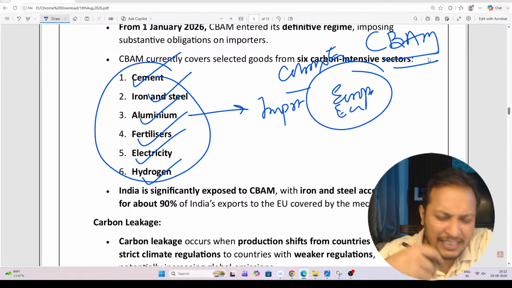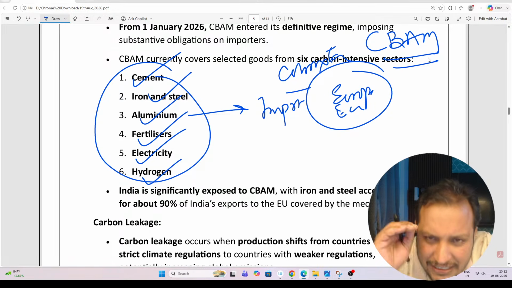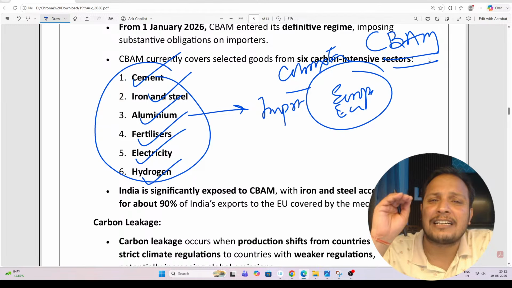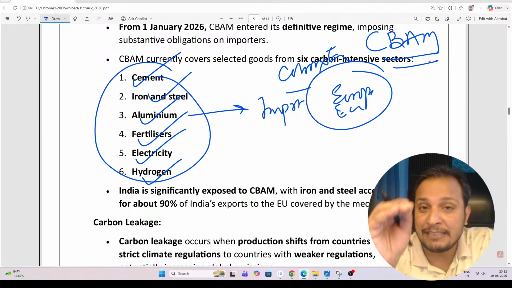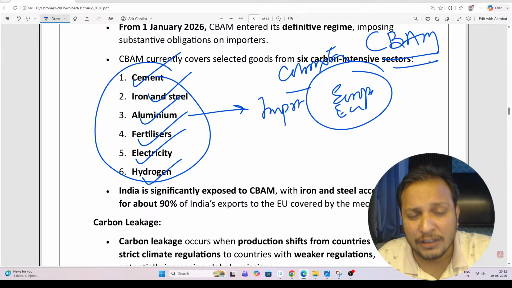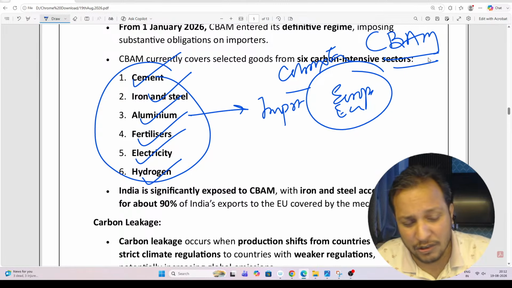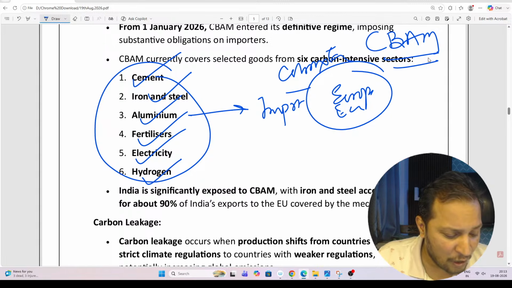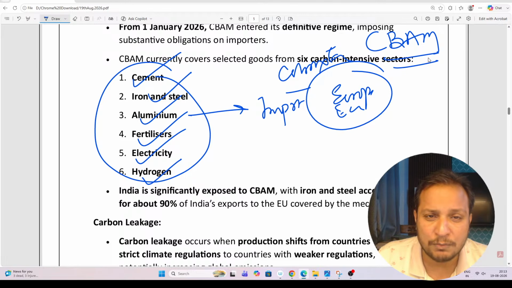Sometimes UPSC will directly ask which industries are included in the CBAM. CBAM is an initiative of the EU. Favorite theme, guys: they will give you CBAM and ask which group has introduced it. Simple answer, EU. UPSC loves the EU. Multiple questions have come on the EU. How many of you believe that UPSC repeats the EU? Multiple times UPSC has repeated it. Have you seen the PYQs? UPSC loves the EU. Many questions have come on the EU.